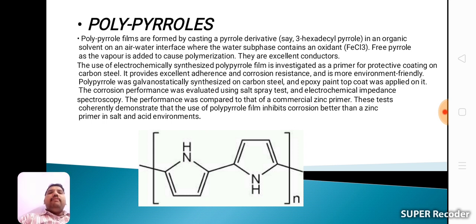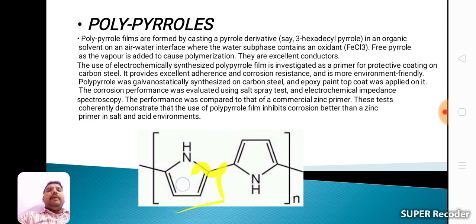Polypyrrole was galvanostatically synthesized on carbon steel and an epoxy paint top coat was applied on it. The corrosion performance was evaluated using salt spray test and electrochemical impedance spectroscopy. The performance was compared to that of commercial zinc primer. These tests coherently demonstrate that the polypyrrole film exhibits better corrosion resistance than a zinc primer in salt and acid environments. This is the polypyrrole structure.